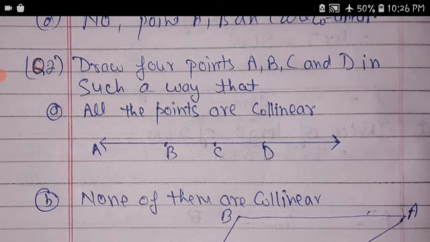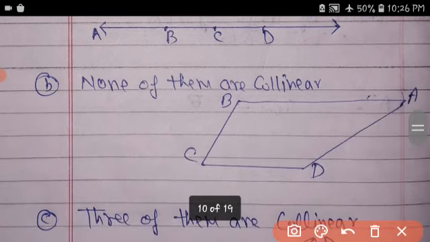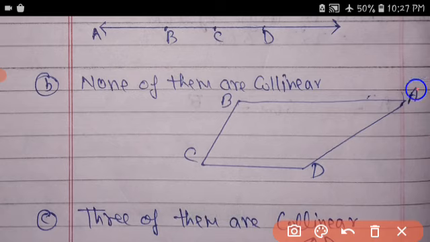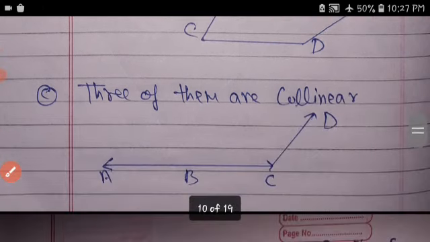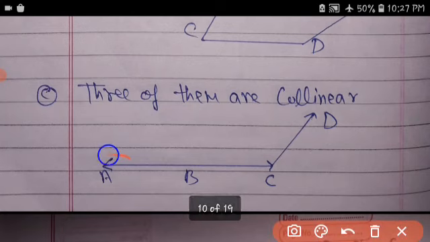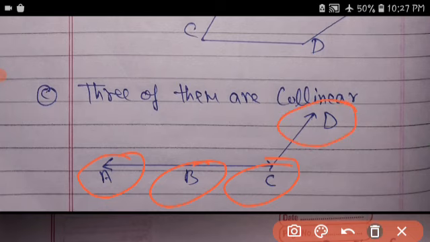None of them are collinear means no 3 points are in the same line. Points A, B, C and D are not collinear. If 3 of them are collinear, look: A, B, C, 3 points are in the same straight line. So these are collinear and 1 is non-collinear. D is on another line.